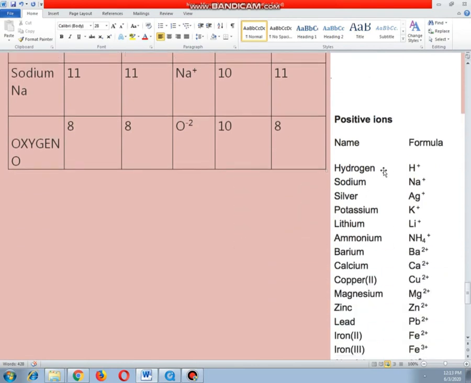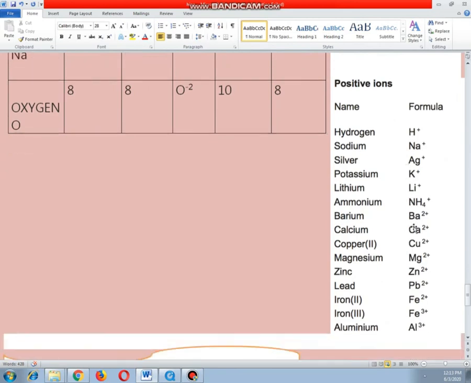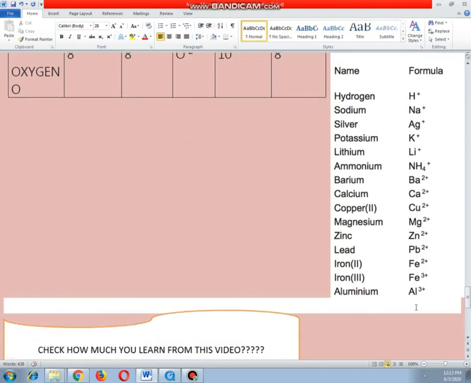Here is the list of positive ions. This Ca2+ shows that calcium loses 2 electrons, and this Fe3+ and aluminium Al3+ show that the atom loses 3 electrons. The number indicates how many electrons have been lost.